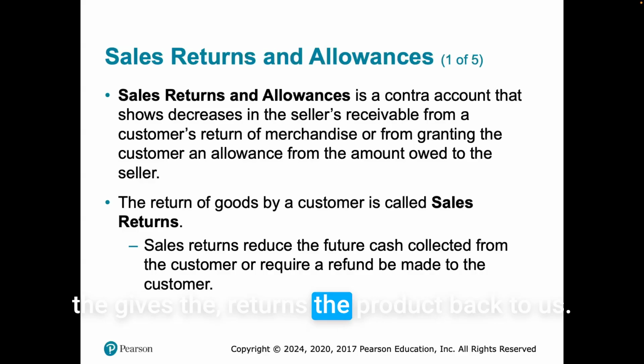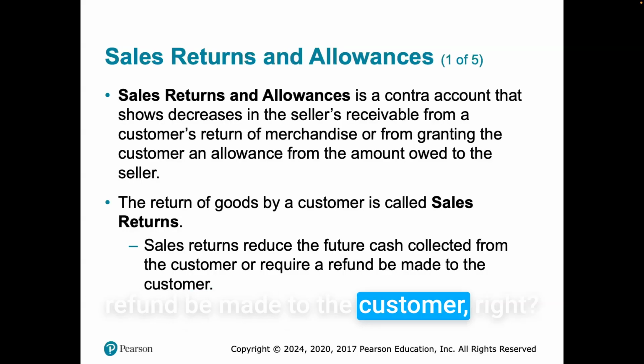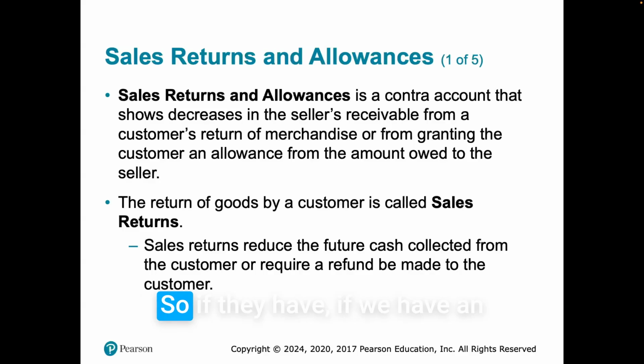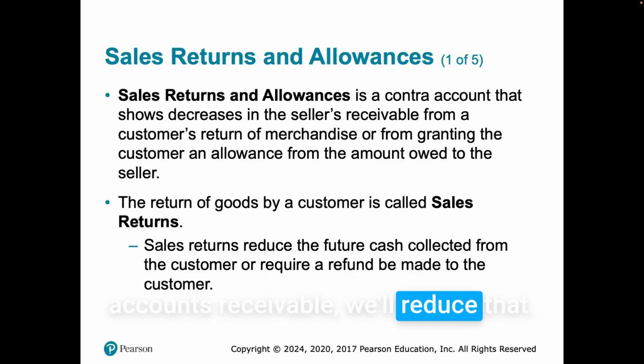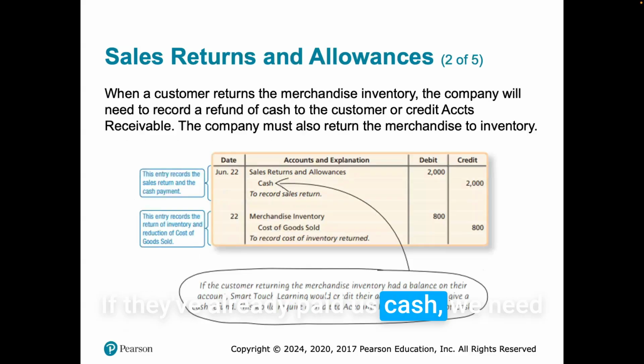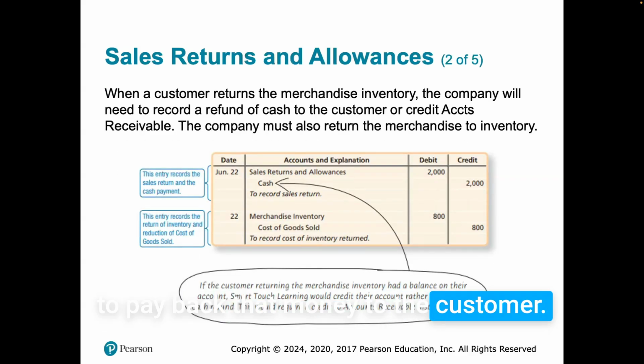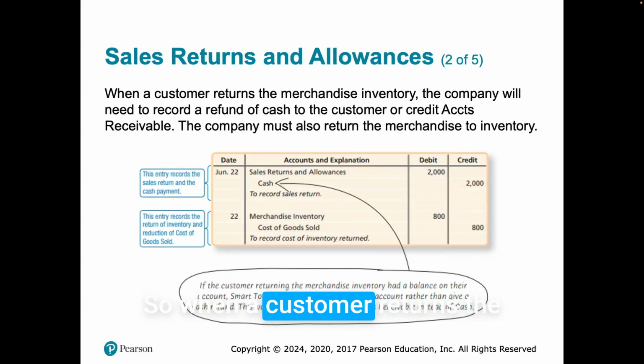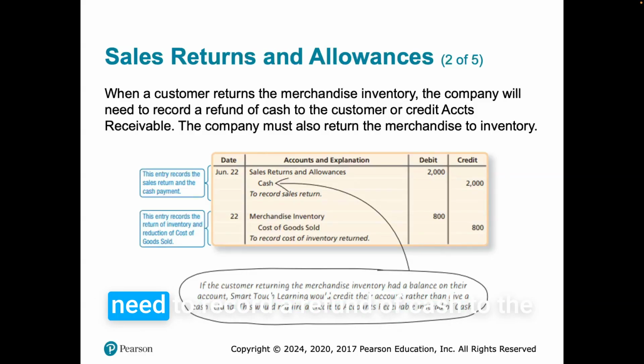That gives the returns the product back to us. Sales returns reduce the future cash collected from the customer or require a refund to be made to the customer. So if we have an accounts receivable, we'll reduce that. If they've already paid us cash, we need to pay back that money to the customer. So when a customer returns the merchandise inventory, the company will need to record a refund of cash to the customer or credit accounts receivable. The company must also return the merchandise to inventory.